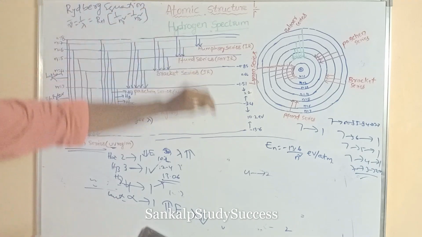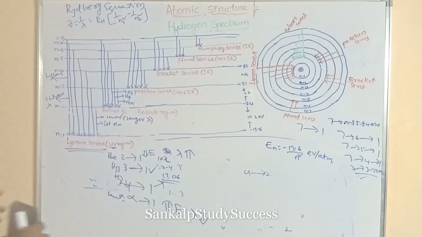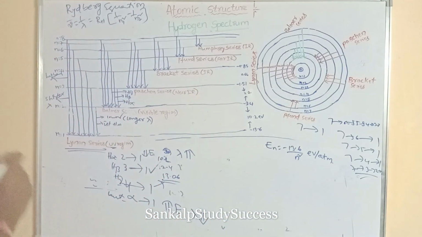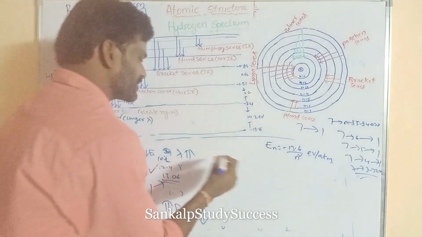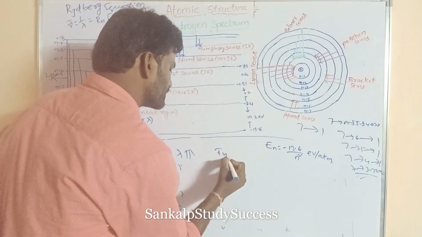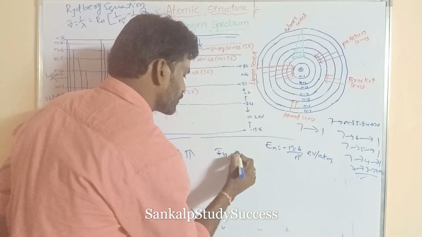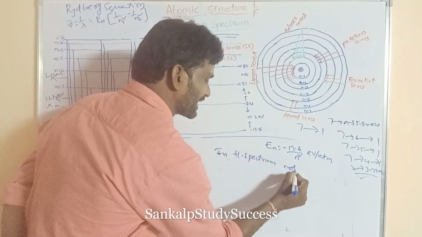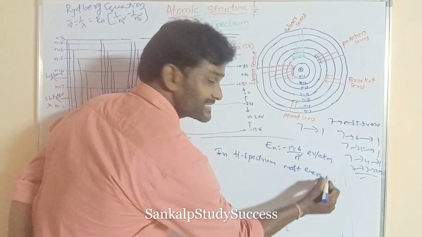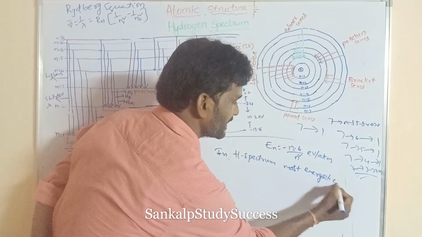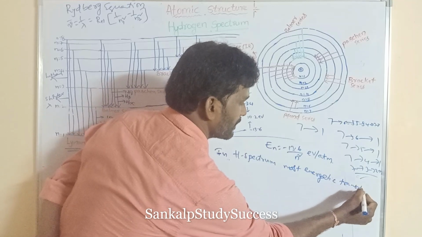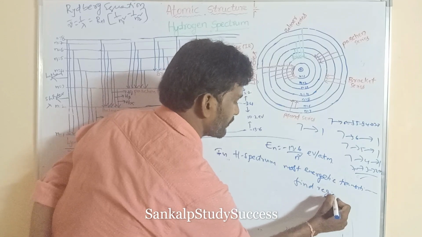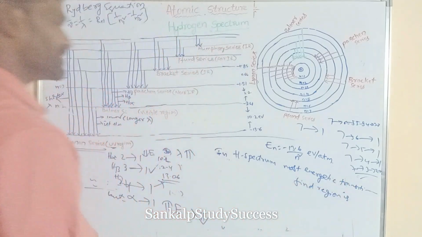Next, in the hydrogen spectrum, which series contains the most energetic transitions? So listen to me.